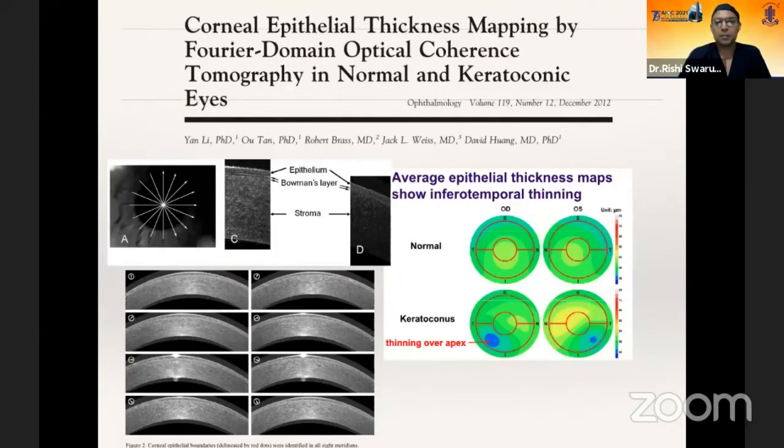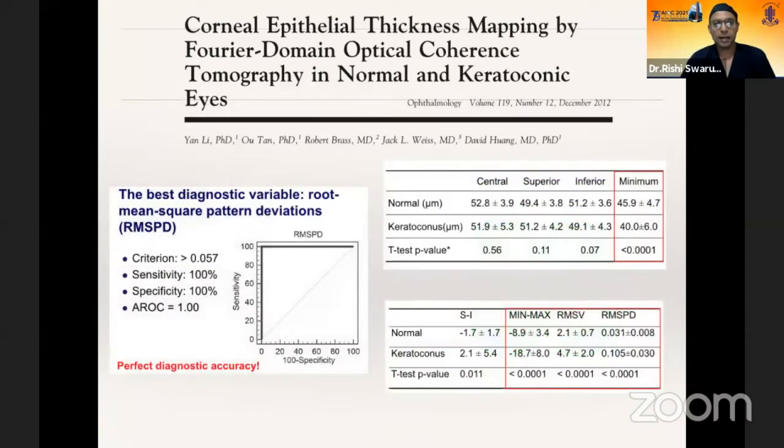And this paper by David Huang et al. showed it for the first time in the Octoview OCT, similar kind of epithelial patterns of thinning over the apex of the cone. And several other papers have come after that which have reiterated the same thing, showing a very good correspondence with ectasia.